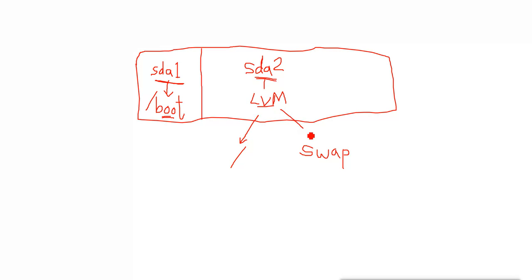Now swap will always be the size of RAM. So it will create one LVM for swap, and that will be equal to RAM. Like if you have 2 GB of RAM or 4 GB of RAM, the swap will be 2 GB or 4 GB. Now whatever the remaining space you have, it will use for slash. So it will create one LVM for slash and mount it on slash, and the other LVM for swap, and it will mount it on swap.